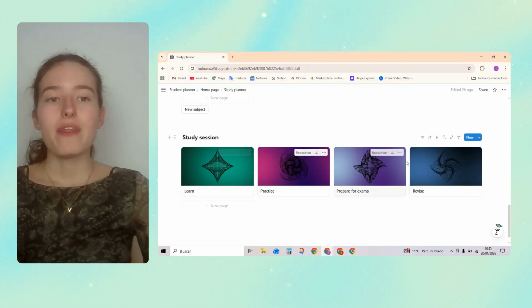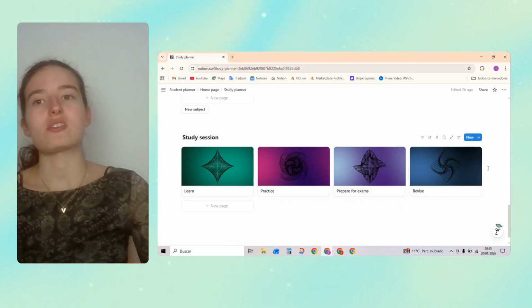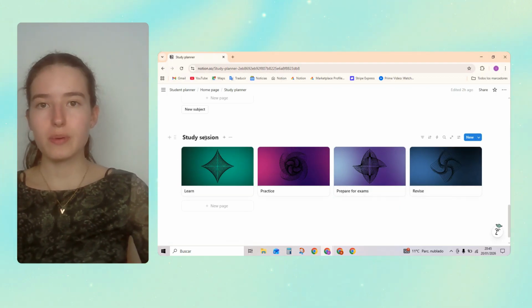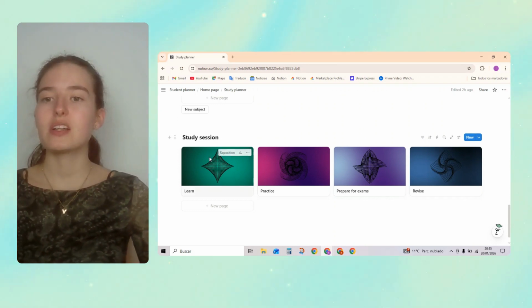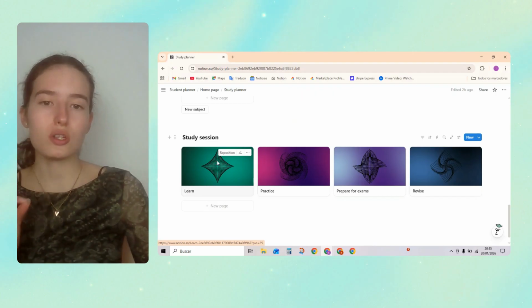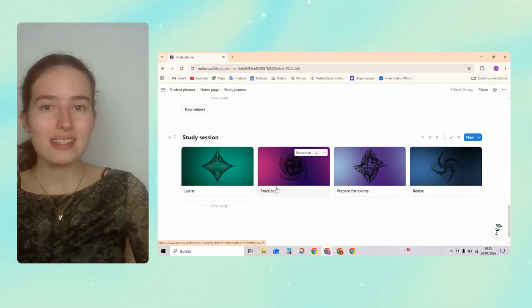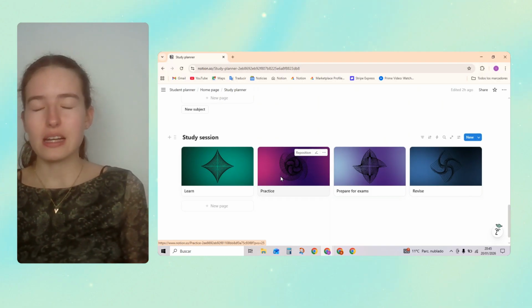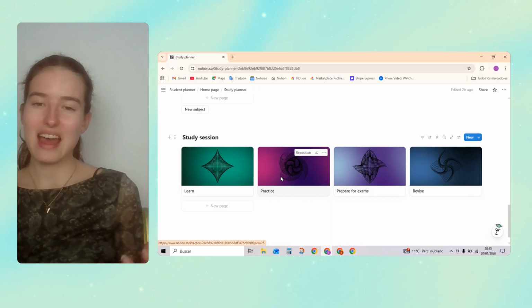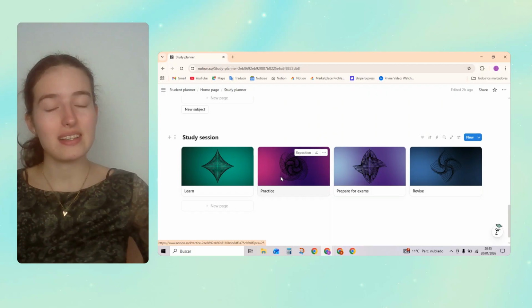And this is where the actual study session comes in. Okay, so this is going to be your study session. It's going to be divided in 4 equal bits, okay? It's going to be learning what you saw at school, practicing what you saw at school. So first of all, we're going to be learning it, we're going to be understanding it, and then we're going to be practicing.